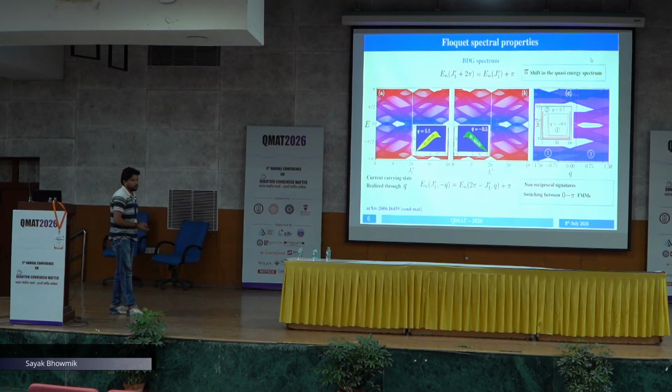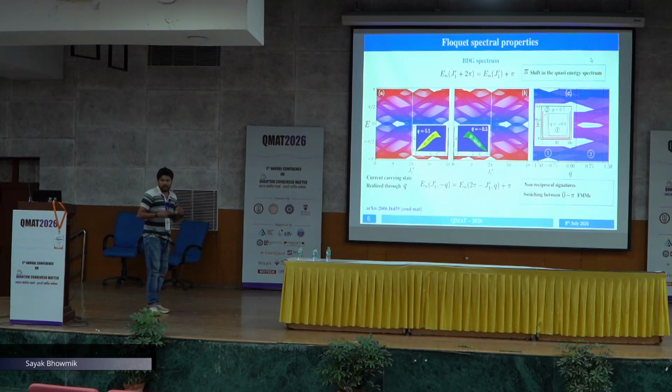So in the context of topology, there are the conventional zero energy Majorana modes, and due to this driving, we can have dynamically generated Floquet pi modes, which are finite energy modes arising at the boundary of the Floquet Brillouin zone, plus minus pi. Here we can see the energy spectrum as a function of the driving amplitude J1: at finite J1 we have the zero modes, and shifted by 2 pi we have these pi modes.